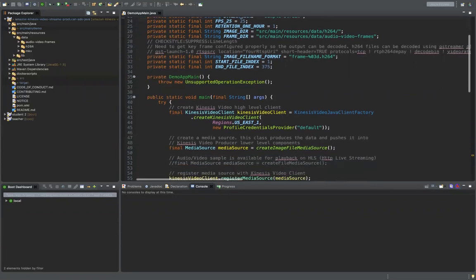And you can see over here, we are using the credentials for AWS in order to send all of our data using the access key ID and secret access key that I have configured. And we are using the profile credentials provider of default. And let me just show this to you as to how that works.